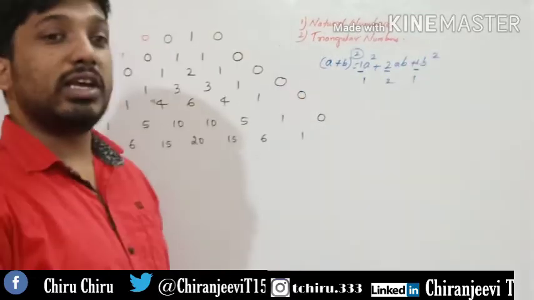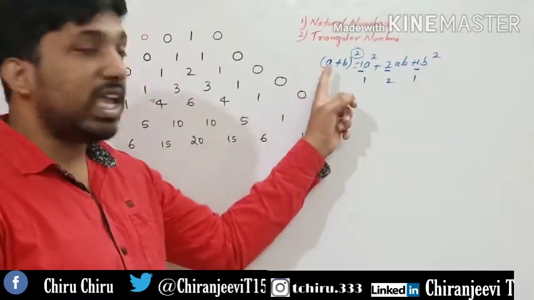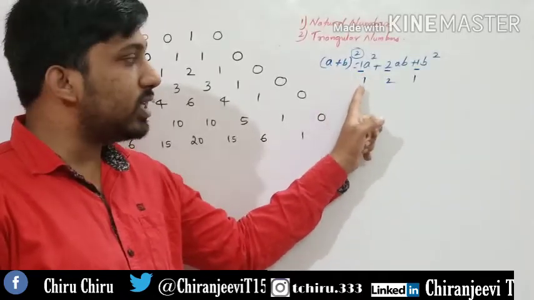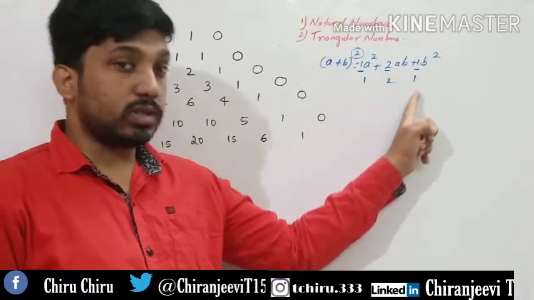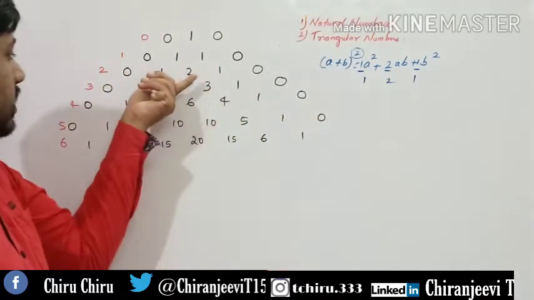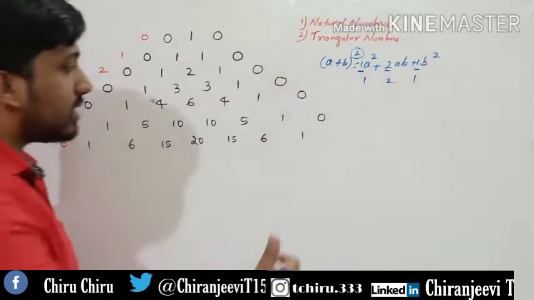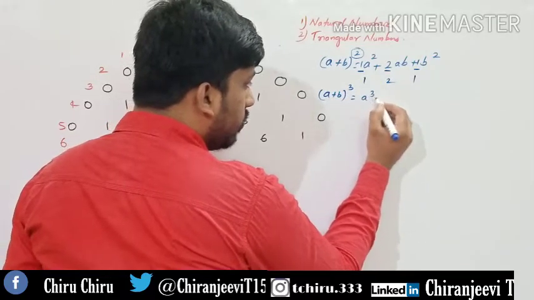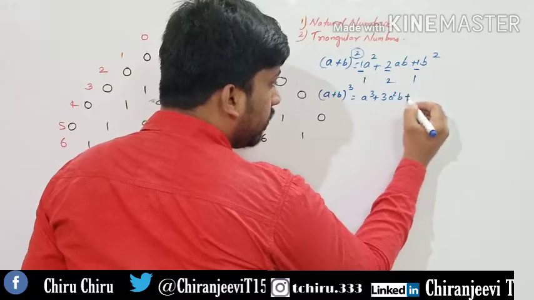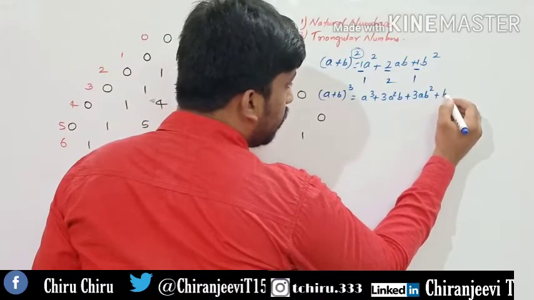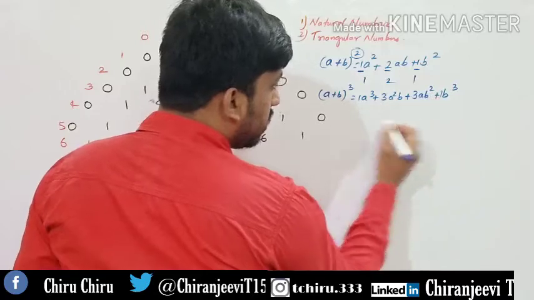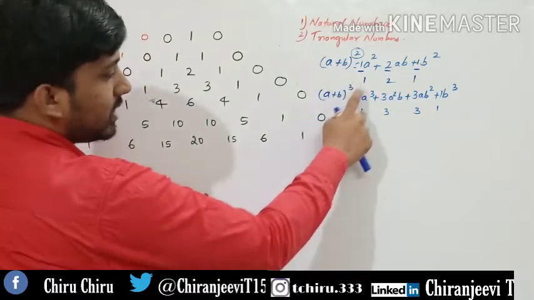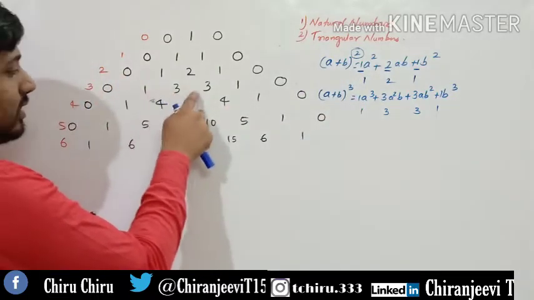So this Pascal's triangle helps in the binomial expansion also. So a plus b the whole square is nothing but a square plus 2ab plus b square. The coefficient of a square is 1, the coefficient of ab is 2, the coefficient of b square is 1. So the same coefficients we get in the second row. Similarly, if I take n as 3, that is a plus b the whole cube is equal to a cube plus 3a square b plus 3ab square plus b cube. What are the coefficients? It is 1, 3, 3 and 1. So for n is 3, it is 1, 3, 3, 1.